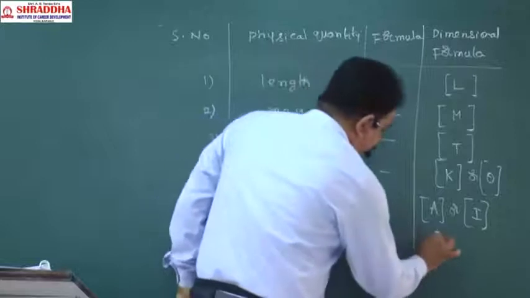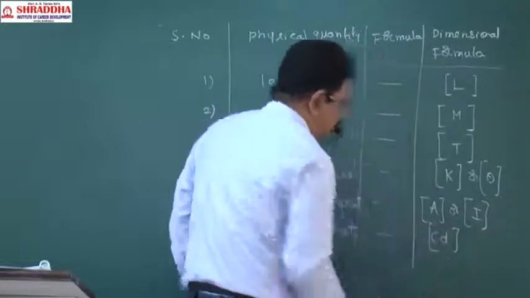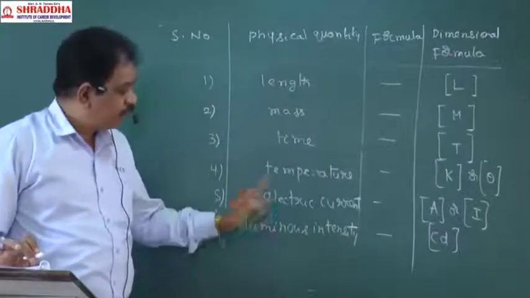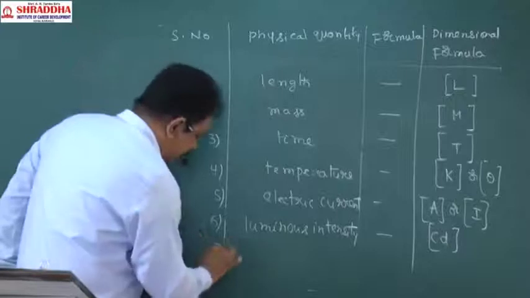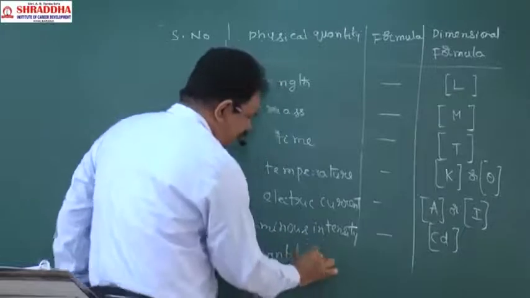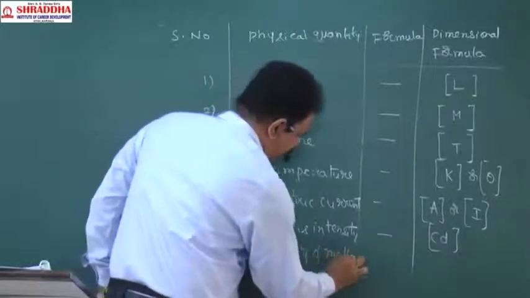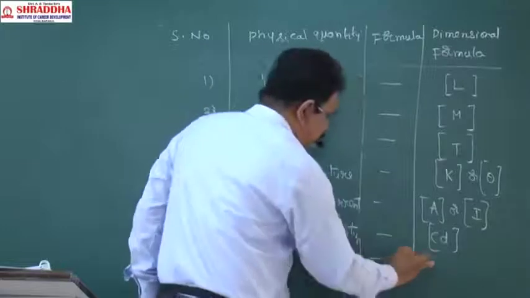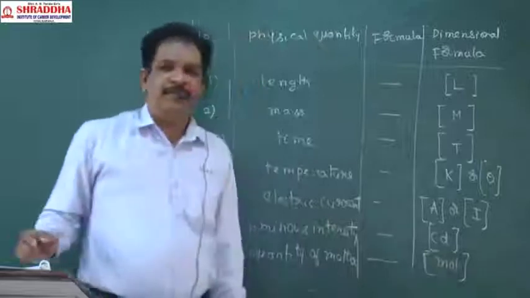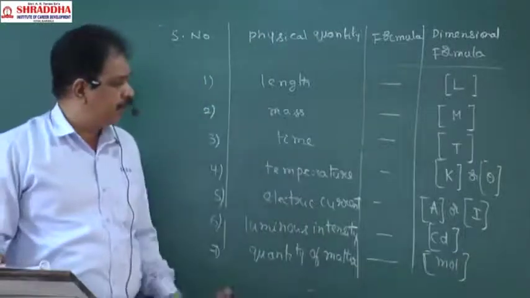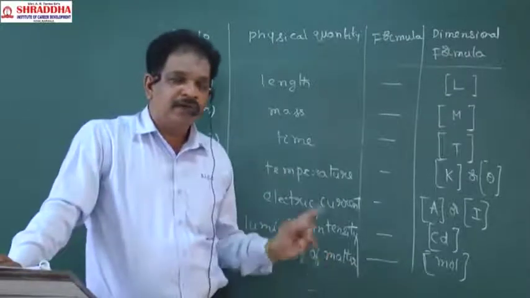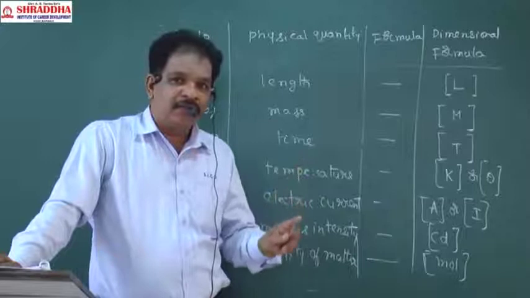Luminous intensity: the symbol and dimensional formula are both cd. Next, quantity of matter. Quantity of matter is the mole, mol, and the symbol and dimensional formula will be the same. So what you have to remember up to now: length's dimensional formula is L.